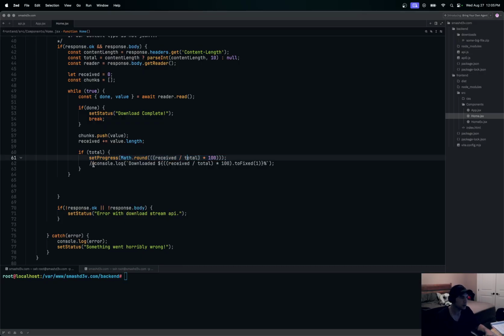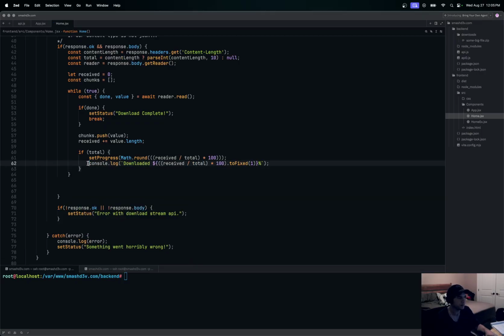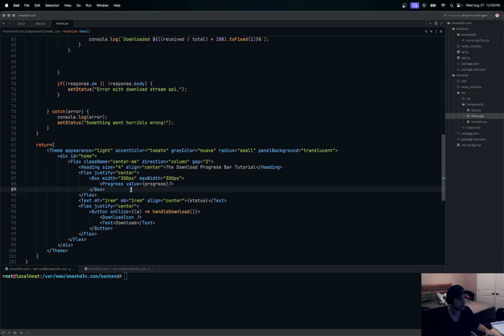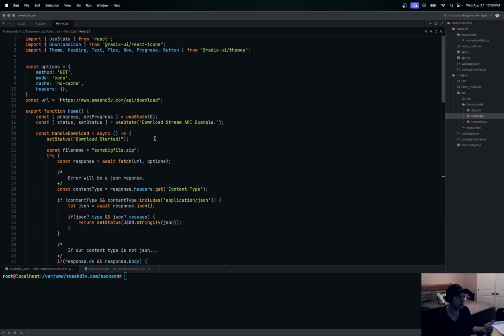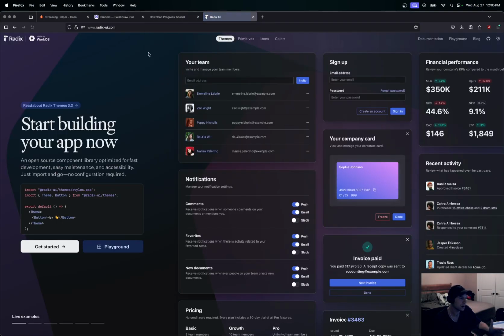Okay, you could add this console log thing here if you wanted to, download received. But yeah, we'll take a look at that. We'll leave that there. That won't affect anything. But this progress right here is using Radix UI. So I use Radix UI. You can see this Radix UI thing here with this flex box progress, and that's what these icons are coming from. So real quick, if you don't know what Radix UI is, it's this right here.